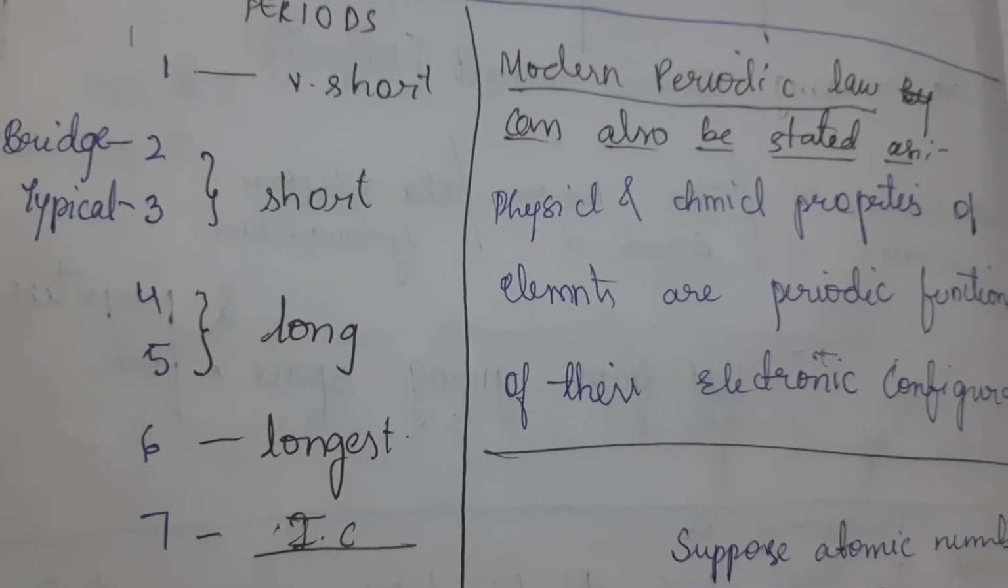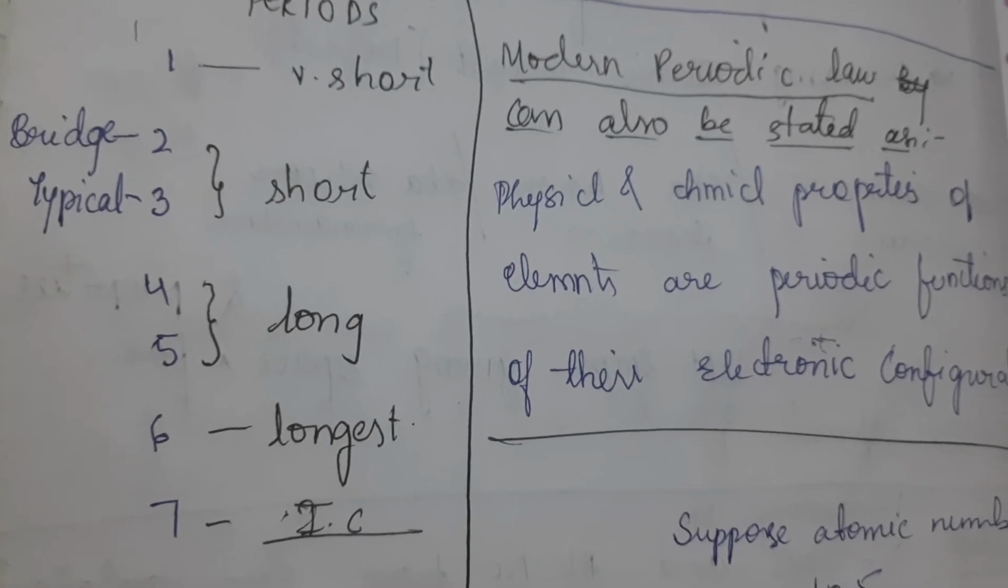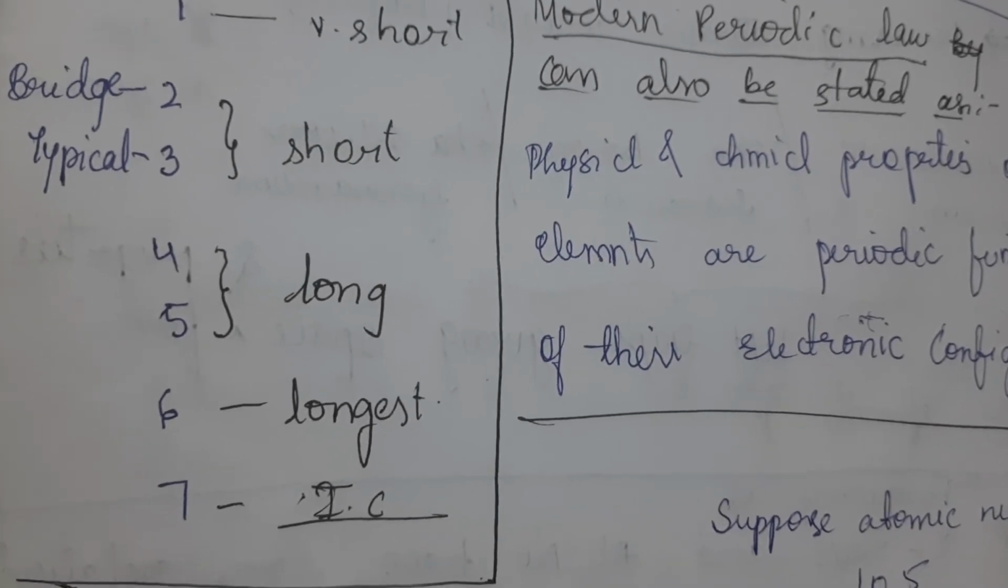So the sixth period is the longest because we have lanthanides and actinides, which are present below in the F block. We have to count that also. There are 14 in total. And the seventh period is incomplete yet.